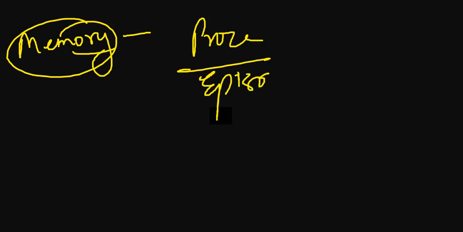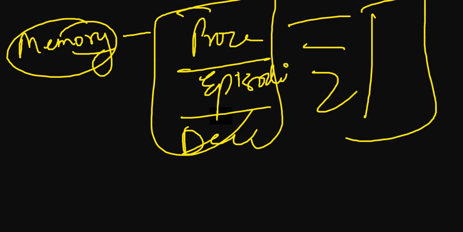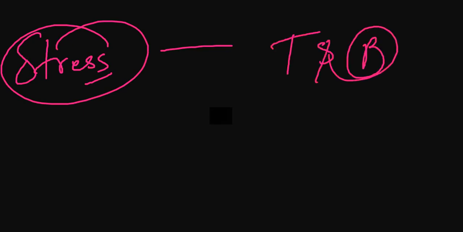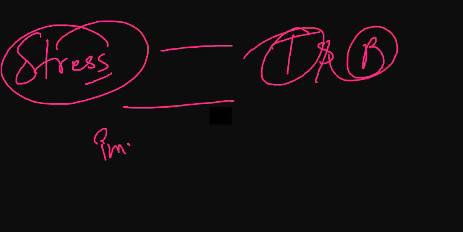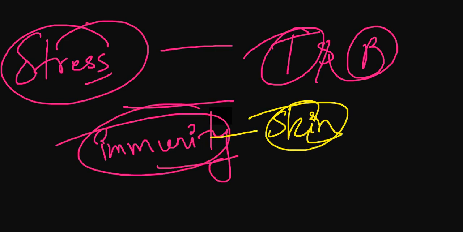Then there was a question on memory as well. Like what is procedural memory, what is episodic memory, what is declarative memory, and that sort of thing. Same thing, match the column. You have to match against the options. There was more focus this time on stress plus T and B cells, immunity. There was a question on skin reaction this time as well. What should be the skin reaction? What will happen to the B cells and T cells? So stress was focused.